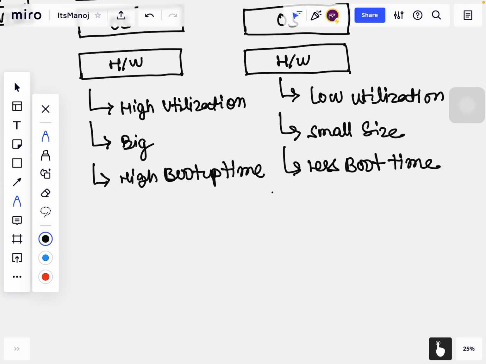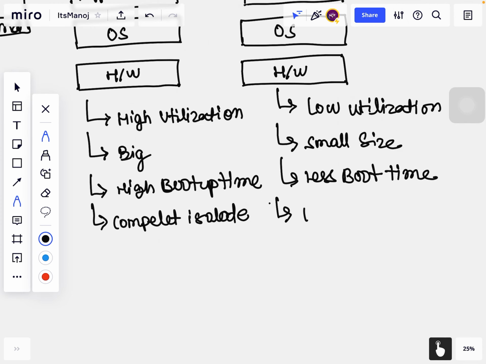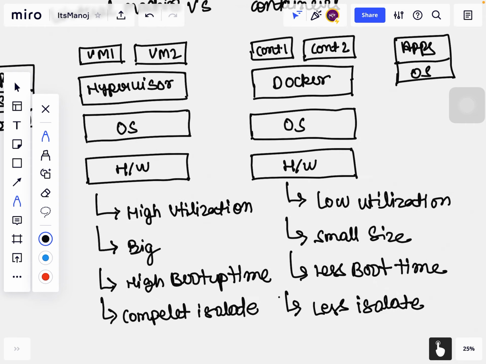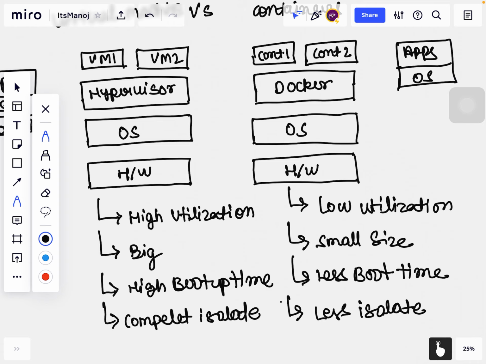Other than that, virtual machines have complete isolation, and containers are less isolated. Why are they less and highly isolated? Because in the case of a virtual machine, they are processing their work in that VM itself.